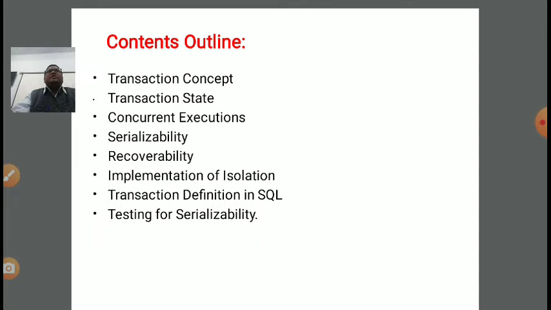Then if the transaction failed, it is called the failed state of the transaction. Sometimes we forcefully abort the transaction. That state is called the abort state. And once the transaction is in the partially committed state, it can go to the abort state as well as to the fully committed state. If the transaction is fully successful, then it is the fully committed state, right?